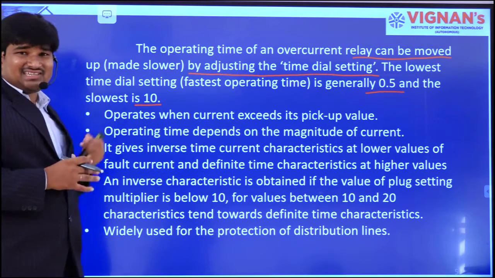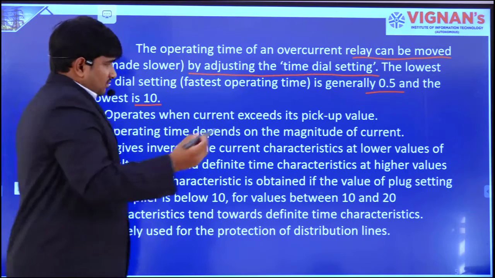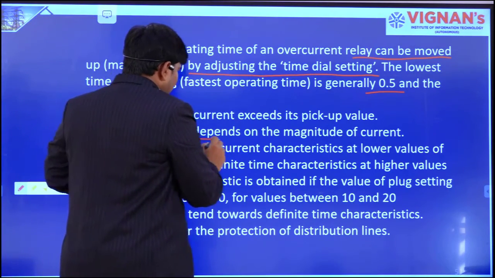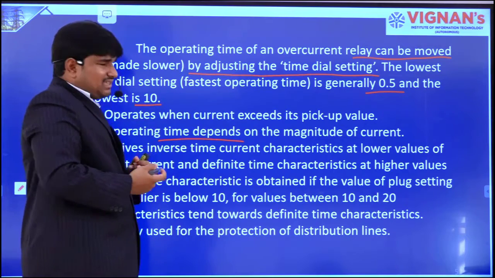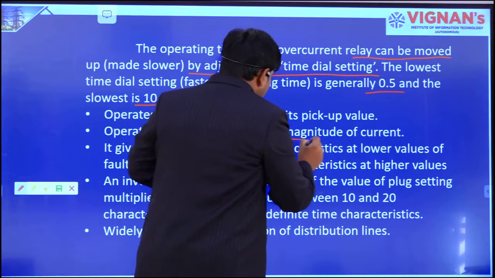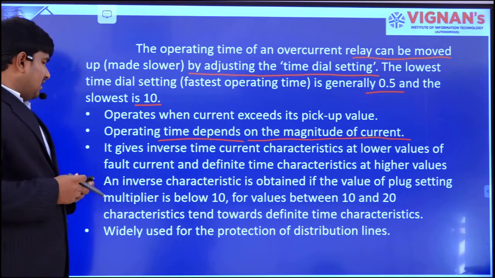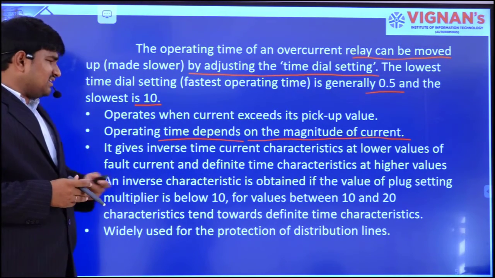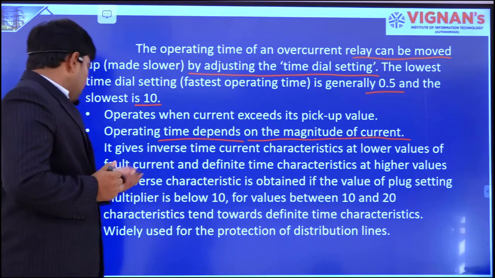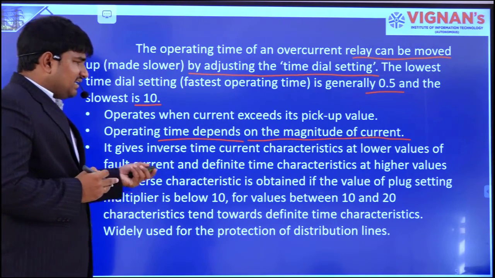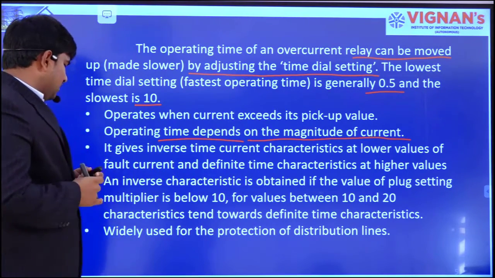In case of instantaneous and definite time lag relays, the relay time will not depend on magnitude of current, but in case of IDMT type relays, the relay operating time depends on magnitude of current, and it gives inverse time current characteristics at lower values of fault current and definite time characteristics at higher values of fault current.